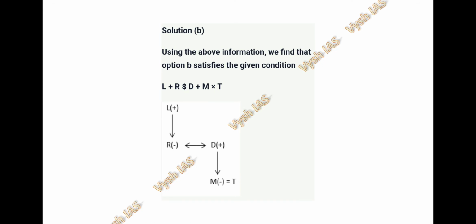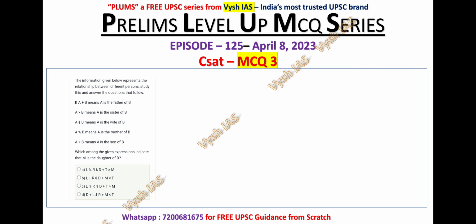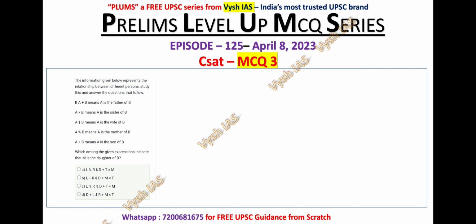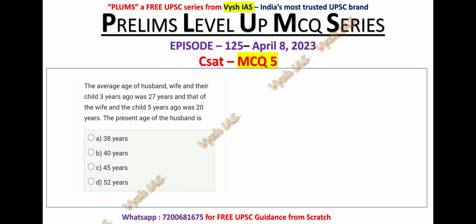And the second homework that I have given to you is, I have taken only option number B in order to cross check this. You have to check even for option A, option C and option D also, and mention what is the relationship between D and M in all the remaining 3 options in the comment box. So this is the homework that I have given to you today.